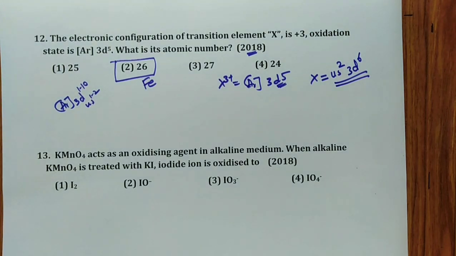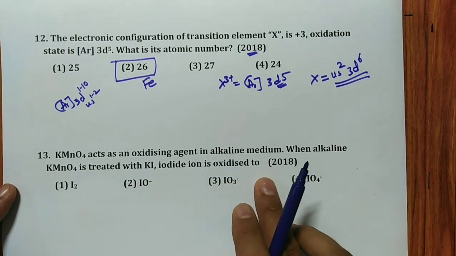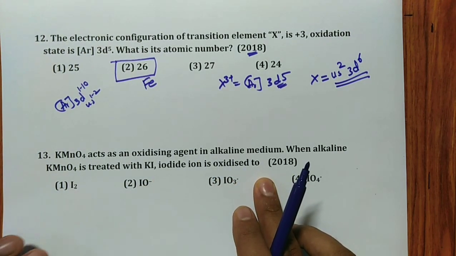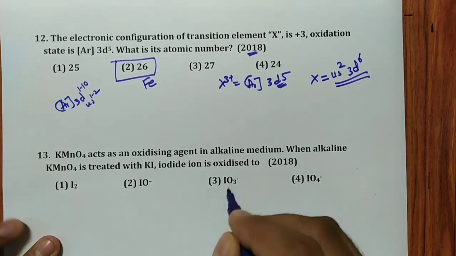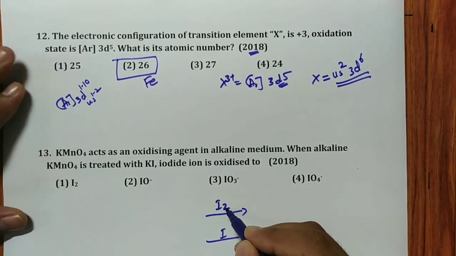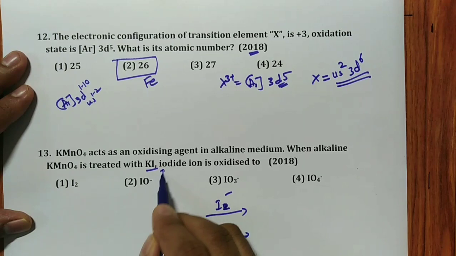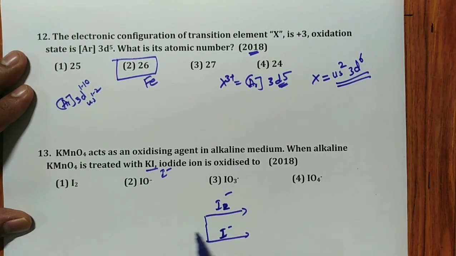Last question. KMnO4 acts as an oxidizing agent in alkaline medium. When alkaline KMnO4 is treated with KI, iodide ion is oxidized to what? Very, very important concept. Confusion will be there in this concept, because there are two compounds obtained. KI is nothing but I minus, I will write. So I minus reacts with KMnO4 in two ways.